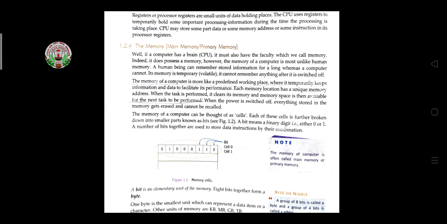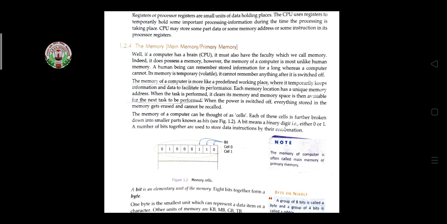It means while storing the information, the computer holds it in memory only. It does not store it permanently. Human beings know how to store memory, but for a computer, when we switch off the computer, all the memory is volatile, which means it cannot remember anything after we switch off the computer. The memory of a computer is more like a predefined working place where it temporarily keeps information and data to facilitate performance. Each memory location has a unique memory address.